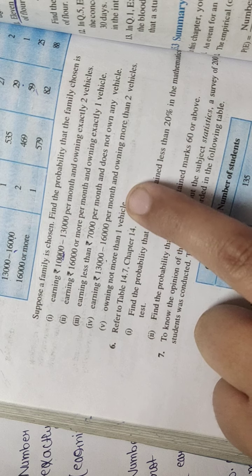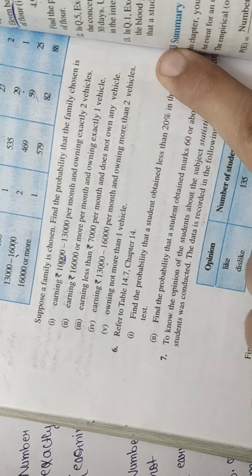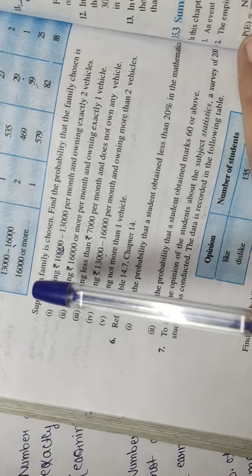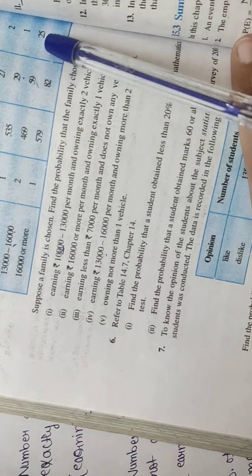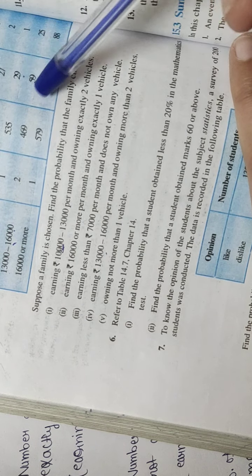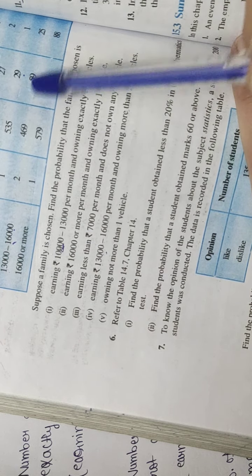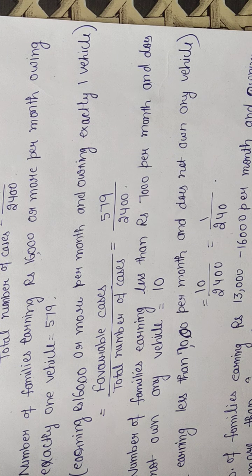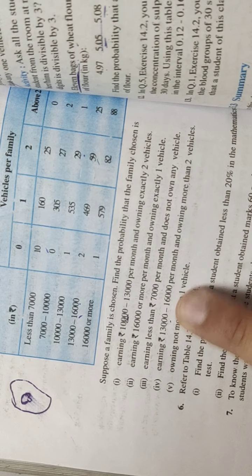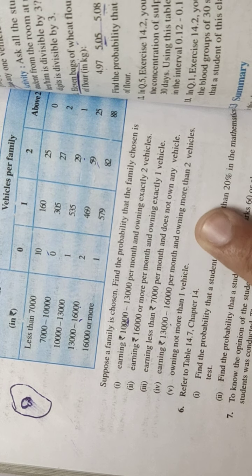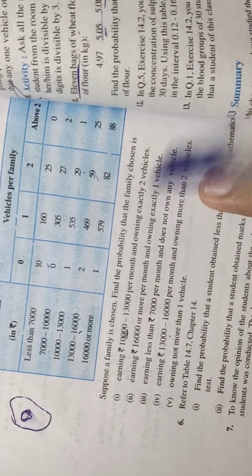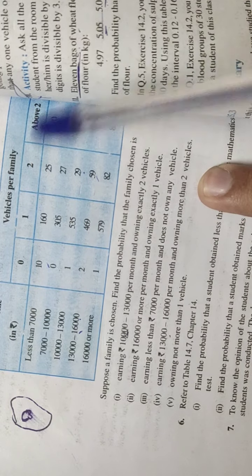Fourth part: you have to find earning 13,000 to 16,000 per month and owning more than 2 vehicles. The 13,000 to 16,000 row is this. The more than 2 vehicles column is this.